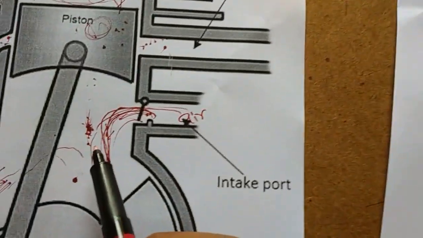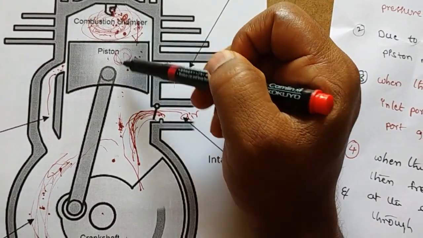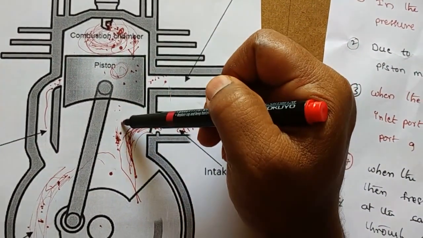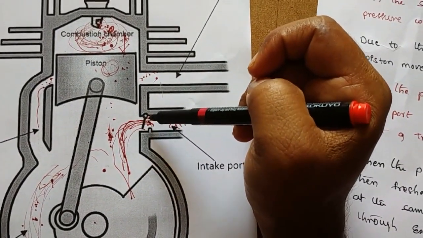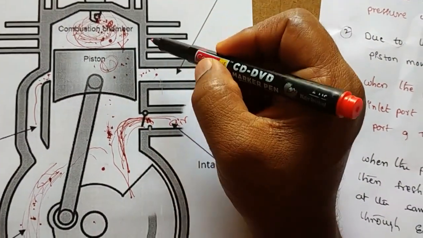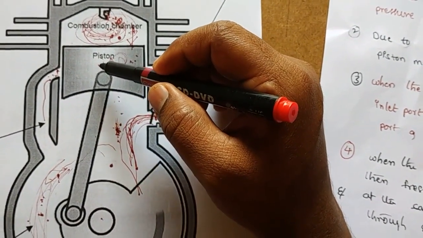So once again, observe the diagram. When the piston moves from TDC to BDC, the inlet port will be in closed position, and the exhaust port and transfer port will be in open position.